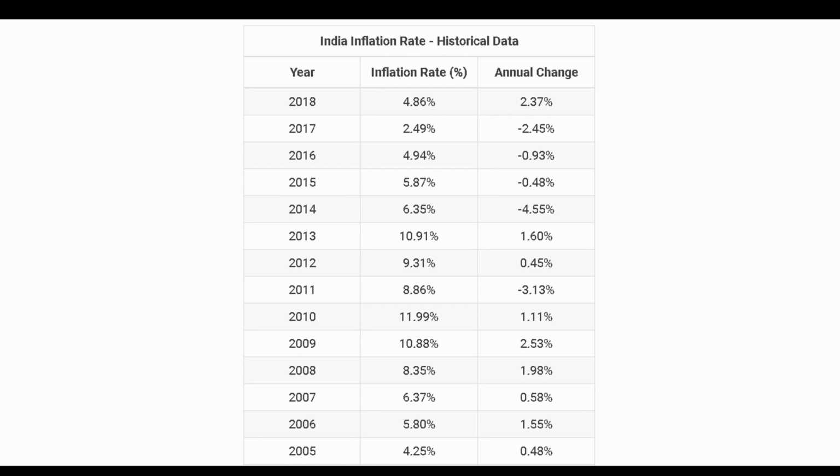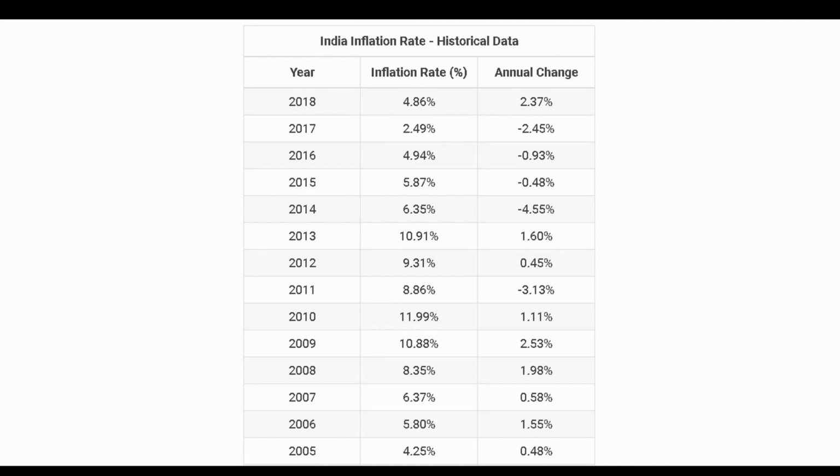Now let us look at India's rate of inflation over the years. As you can see, the inflation rate here has varied from 12% in 2010 to as low as 2.5%. However, one thing is common. Every year some rate of inflation has taken place.